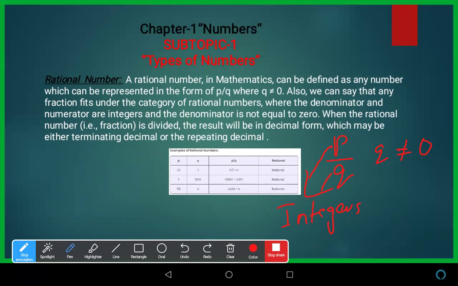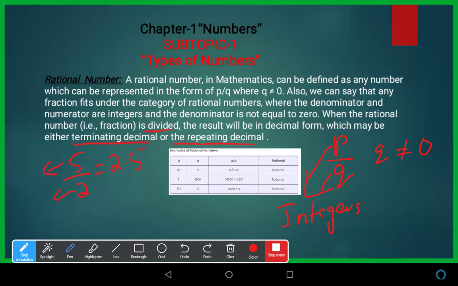When a rational number is divided, the result will be in decimal form, which may be either a terminating decimal or a repeating decimal. And what does it mean? This is a very important topic included with rational numbers. When we divide two numbers, for example, 5 divided by 2, 5 is an integer, 2 is an integer. We have to follow the rules for rational numbers. When we divide 5 by 2, we get 2.5, which may be either a terminating decimal or a repeating decimal.